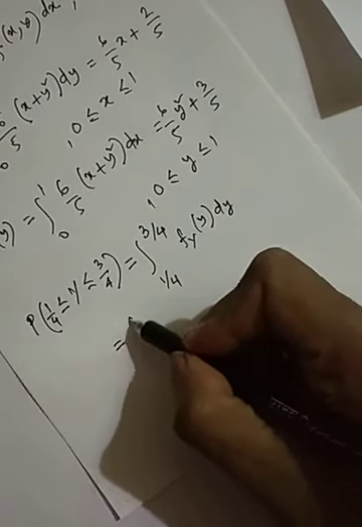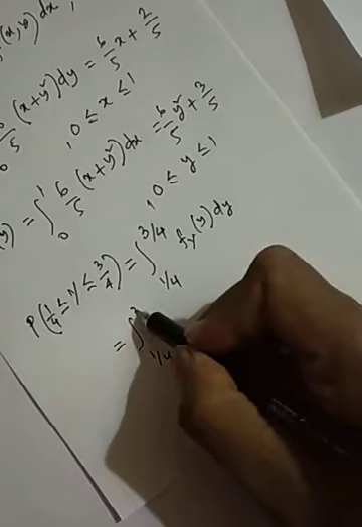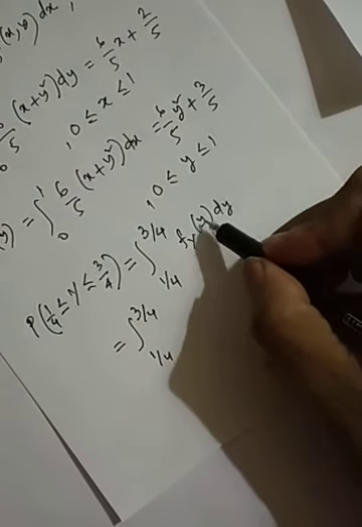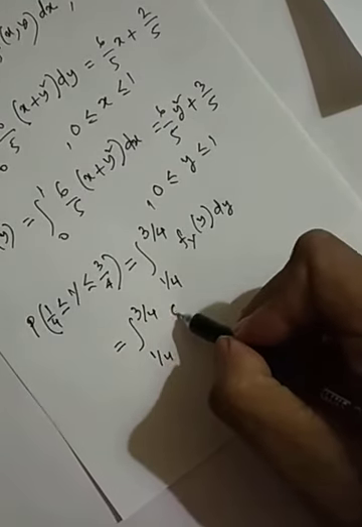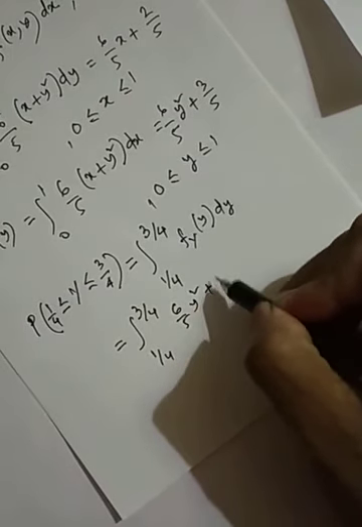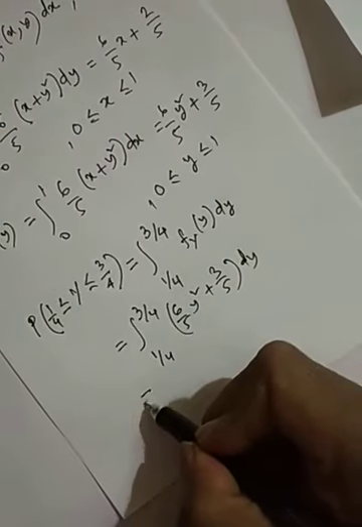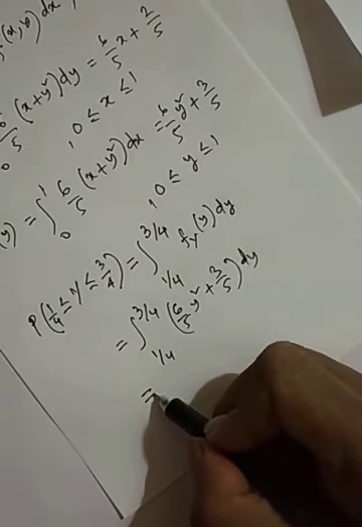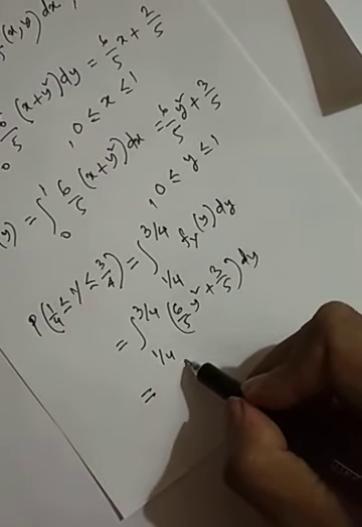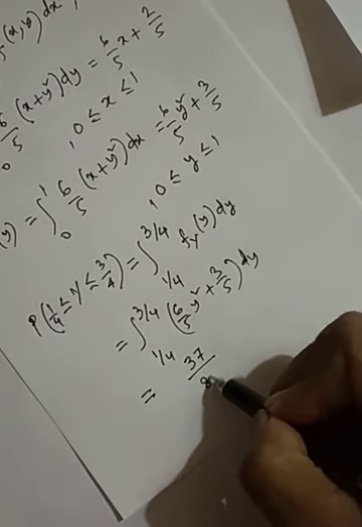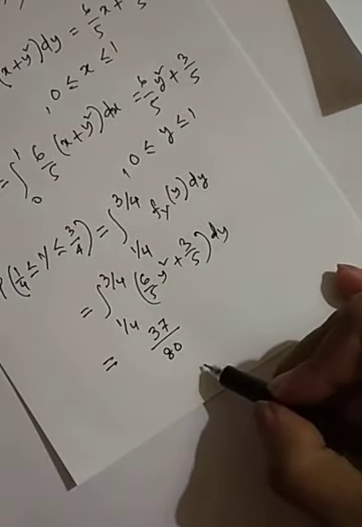So this is the integral from 1/4 to 3/4 of (6/5 y² + 3/5) dy, and if you do this integration you will get 37/80. So these are the answers.